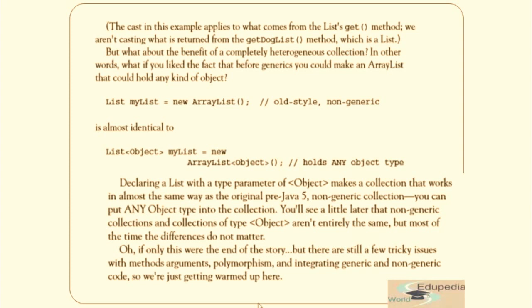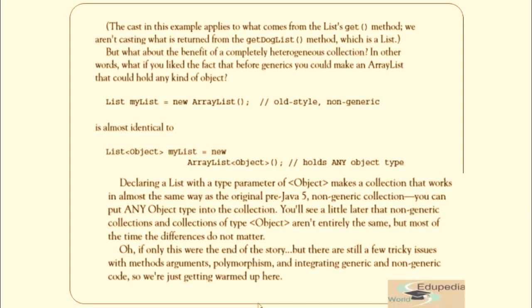But what about the benefits of a completely heterogeneous collection? In other words, what if you like the fact that before generics you could make ArrayLists that could hold any kind of object? List myList equals new ArrayList, old-style non-generic, is almost identical to List<Object> myList equals new ArrayList<Object>. Declaring a list with the type parameter of Object makes a collection that works in almost the same way as the original pre-Java 5 non-generic collection.